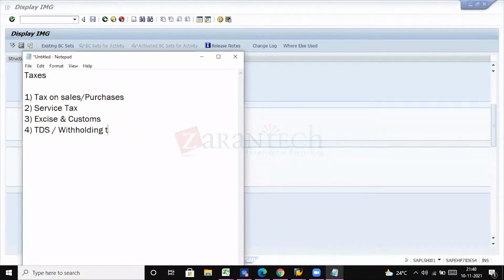So these are categories of taxes that have been listed here. Tax on sales, service tax, and customs and duties are now reported under GST, goods and service tax, right? And this is under income tax.